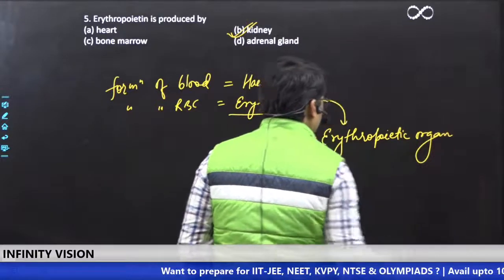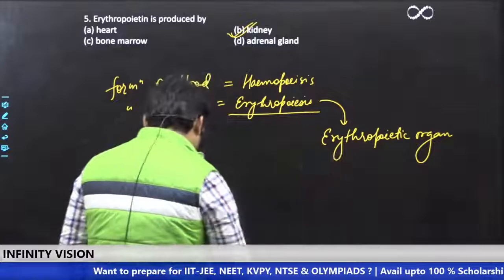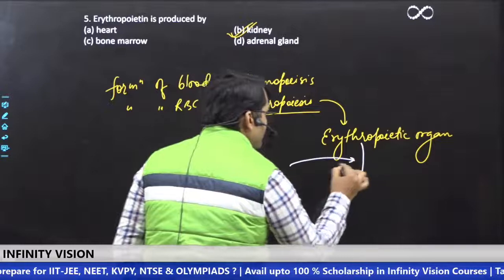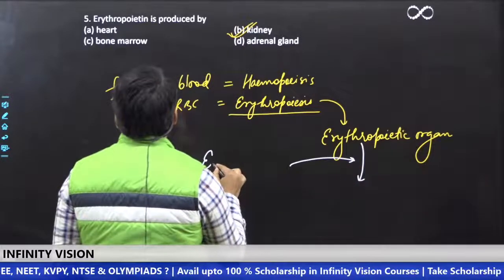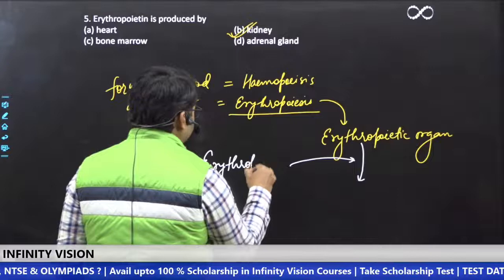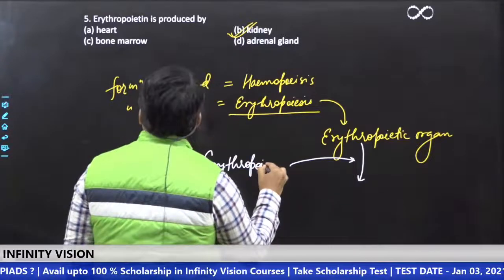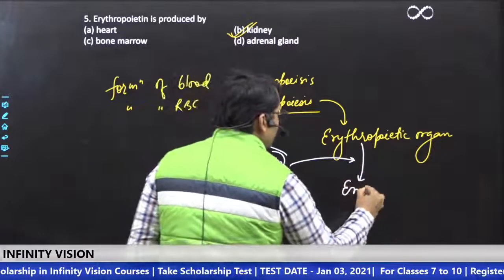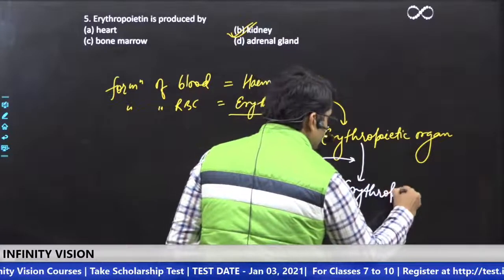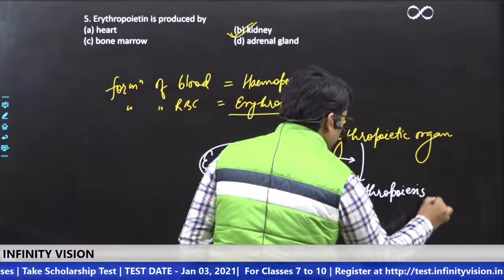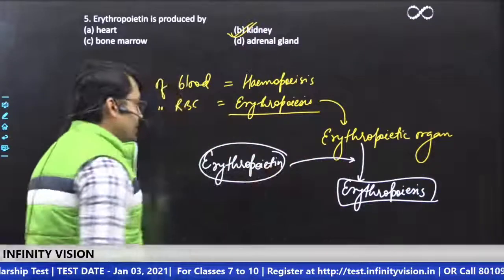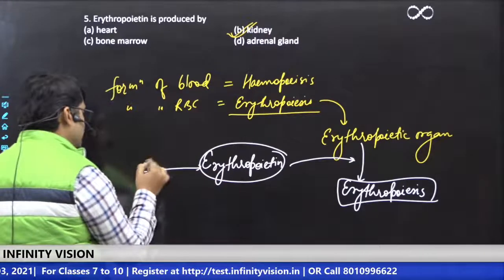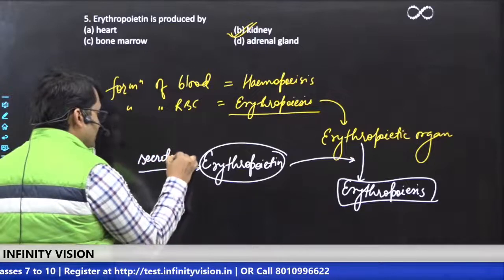Within the erythropoietic organ, erythropoiesis happens because of a compound called erythropoietin. So erythropoiesis is induced by erythropoietin, and this erythropoietin is secreted by the kidney.